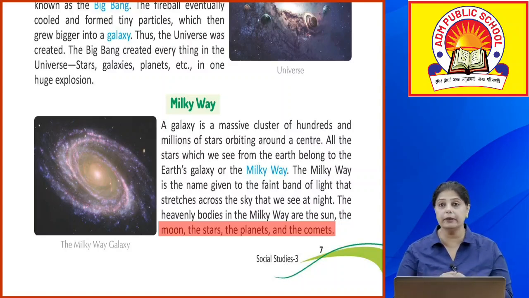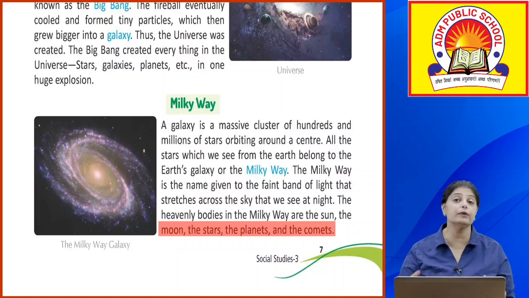Now, why is it called Milky Way? It is called Milky Way because it is a faint band of light that stretches across the sky, and that's the sky that we see at night.